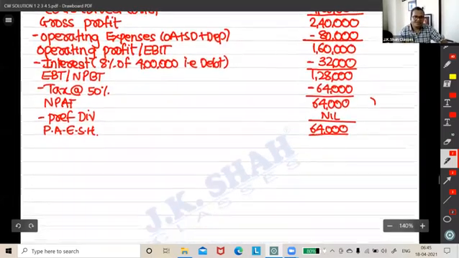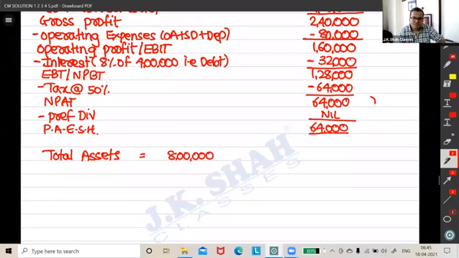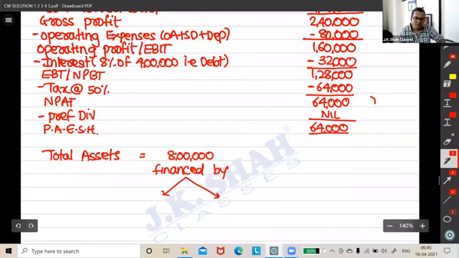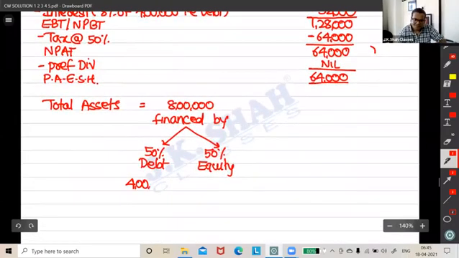Below this, just write total assets 8 lakh, financed by 50% debt, 50% equity. Correct, friends. So you can write over here 4 lakh, 4 lakh. This is not for today. This is for the day when you forget everything.